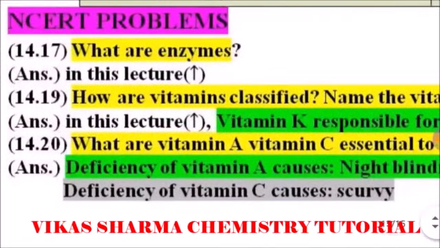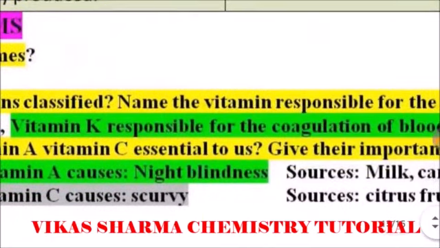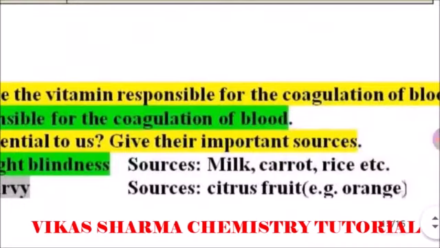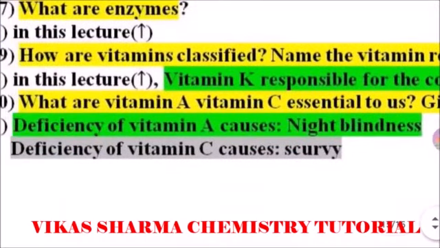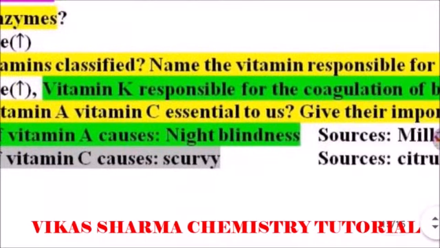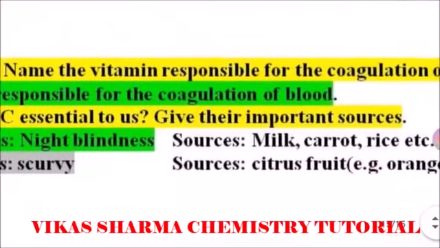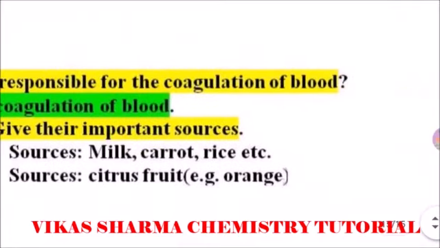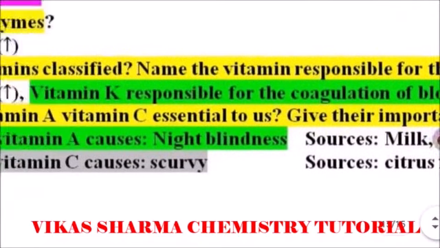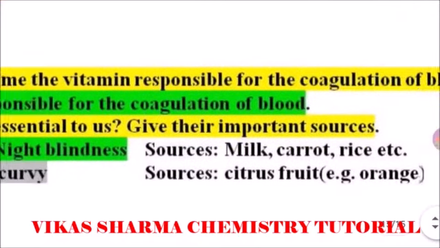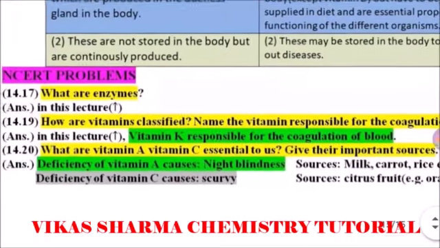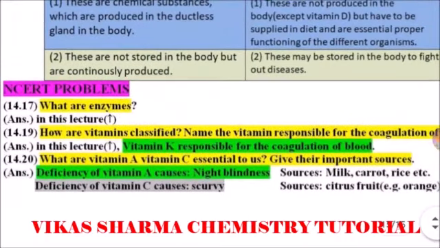Next question: why are vitamin A and vitamin C essential to us? Give their important sources. Deficiency of vitamin A causes night blindness, and vitamin C deficiency causes the disease scurvy. Vitamin A sources are milk, carrot, rice, etc., and vitamin C sources are citrus fruits, for example orange. So I hope students this video is informative for you.